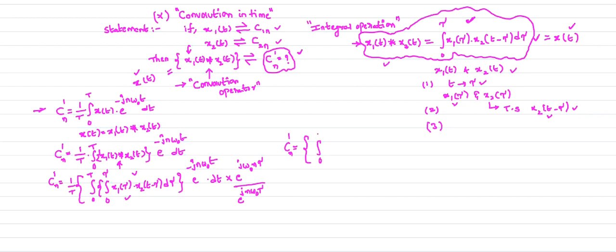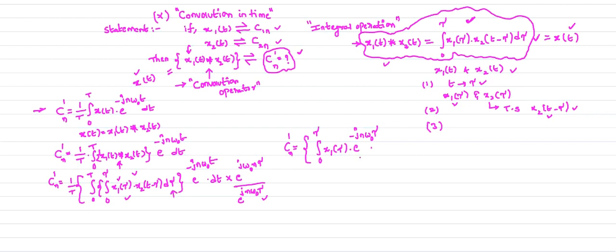Integral 0 to tau, x1 of tau, and you bring out this denominator into the numerator, so that I can get integral, j n omega naught, d tau.